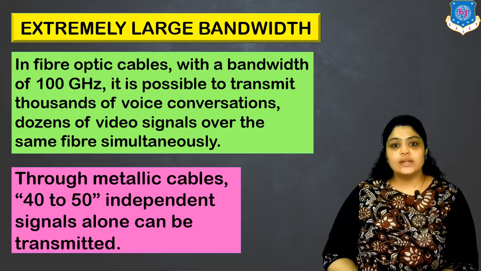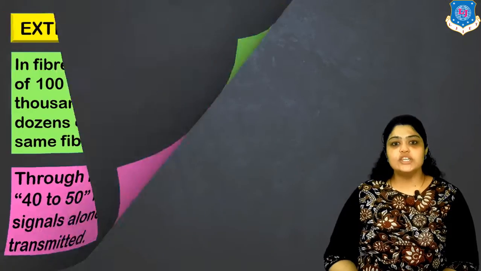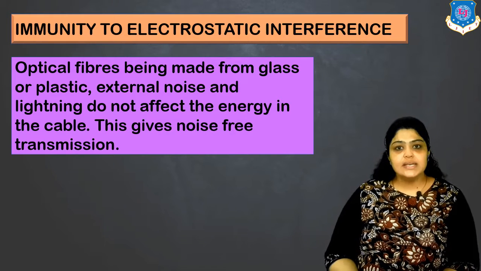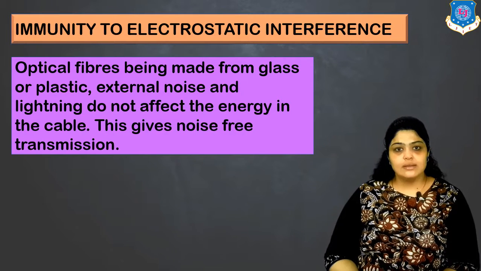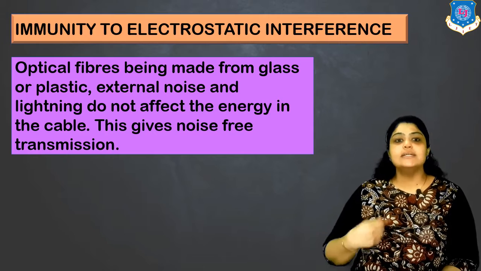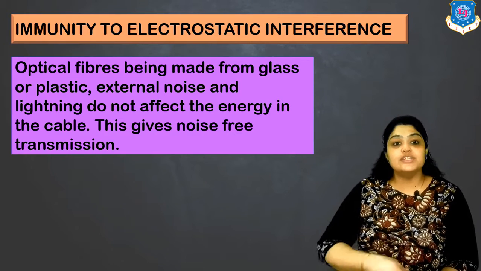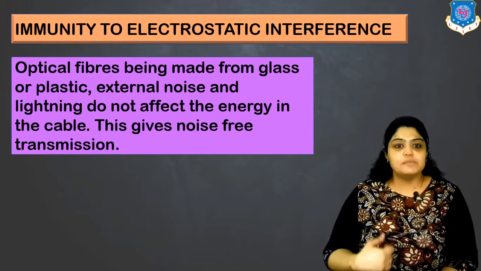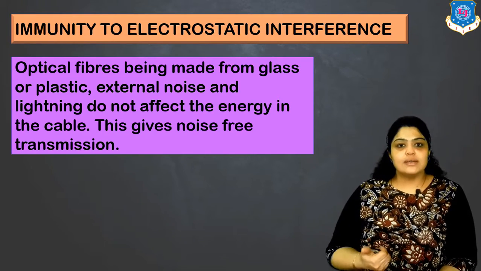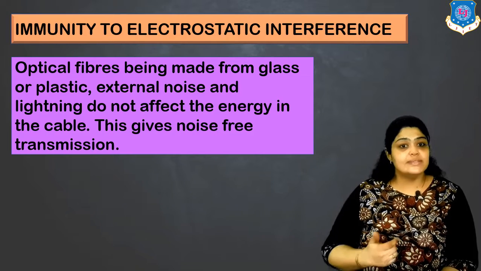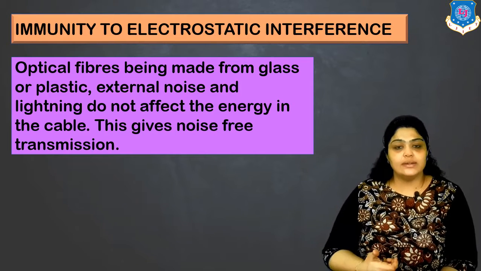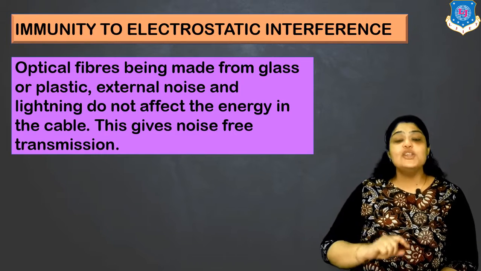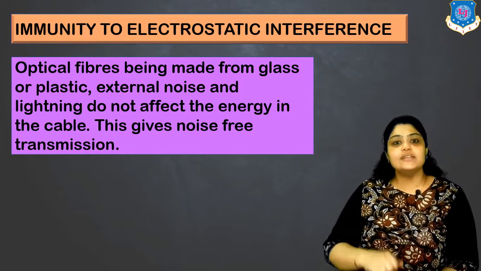Let's see the second advantage of using light as a carrier, which is immunity to electrostatic interference. The optical fibers are made from glass or plastic. So external lightning, external noise do not affect the light energy being carried through the cable. So this gives us a noise-free transmission. Glass or plastic are dielectrics, they are insulators, they do not respond to electric current, right? So any electrical noise outside the cable will not affect the signal which is being carried through the cable.